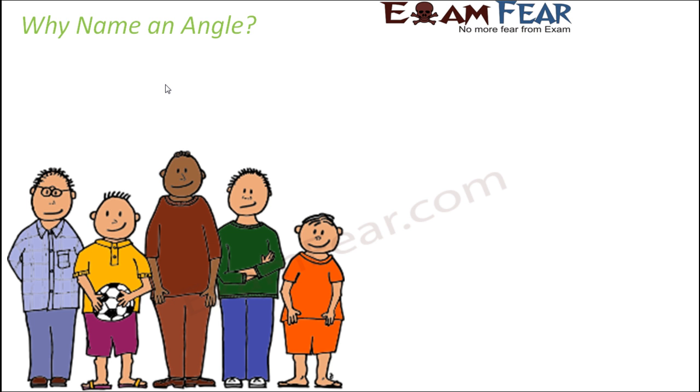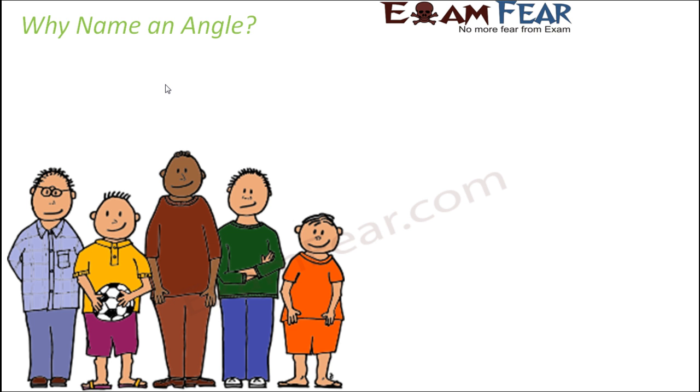So let us think of a practical scenario. Let us say that in your class there are some 50-60 students. And how does your teacher recognize or distinguish each student? When you look at all the students in your class, you might remember them by face. That is fine. But let's say when the students are not present and the teacher is trying to refer to someone, how will the teacher refer to that particular student?